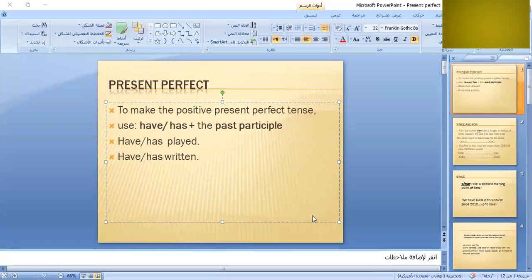Before discussing the present perfect simple tense, I want to remind you of the past simple tense. Do you remember the past simple tense? Now, when do we use the past simple tense? We use the past simple tense to indicate an action that happened and finished in a fixed point of time in the past.